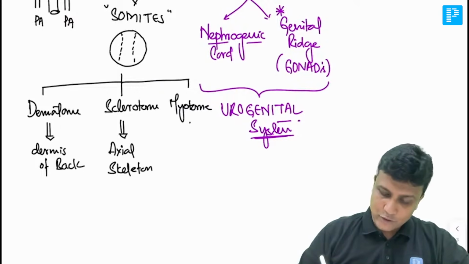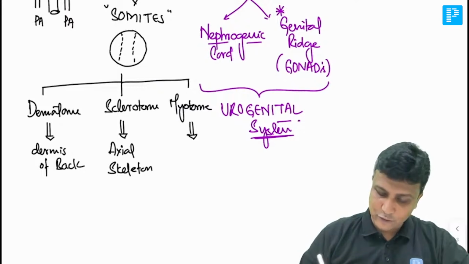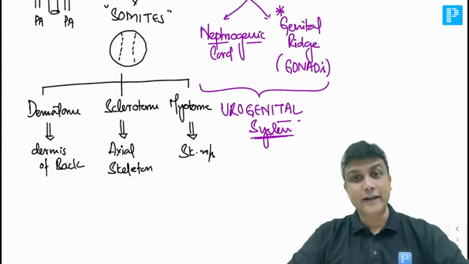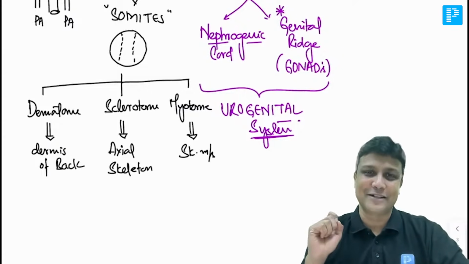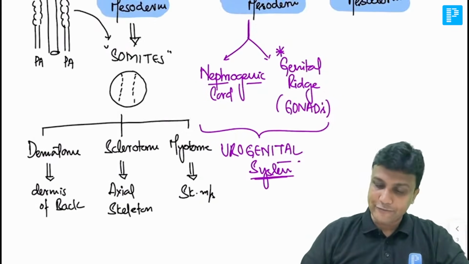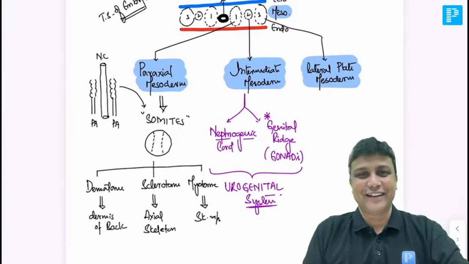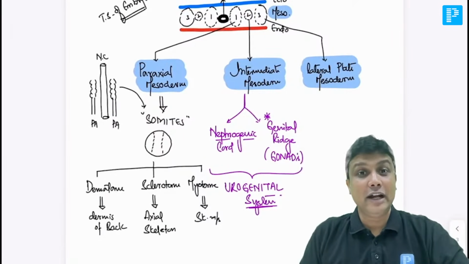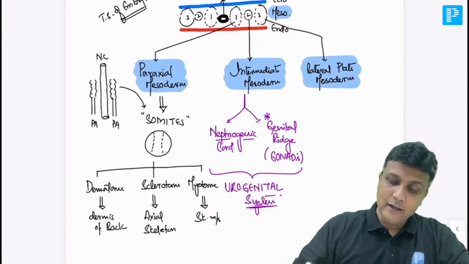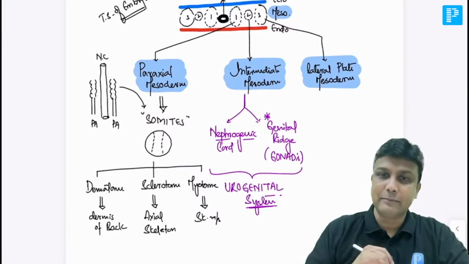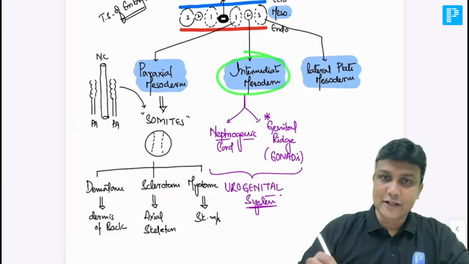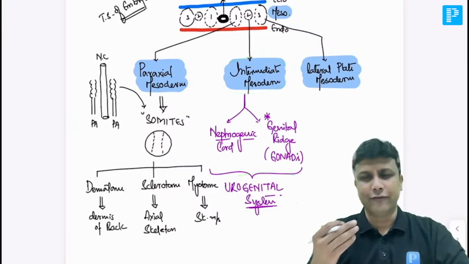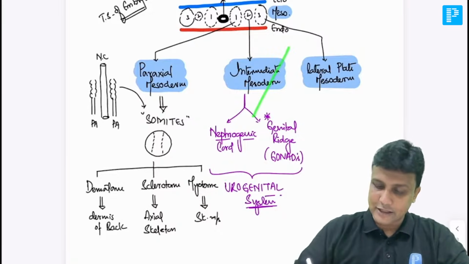And myotome is the one which is going to form the muscles, and it is going to form mainly the skeletal muscles. So in our body, we have got three types of muscle: skeletal muscle, smooth muscle, and cardiac muscle, and they are going to form the skeletal muscle. I hope you did not forget the sequence here. What are we learning? We are learning about the intra-embryonic mesoderm. Intra-embryonic mesoderm is in turn divided into how many parts? Three parts. Out of the three parts, first I told you what to remember: intermediate mesoderm. It is going to form urogenital system. Now forget about that one. Forget about this intermediate one.